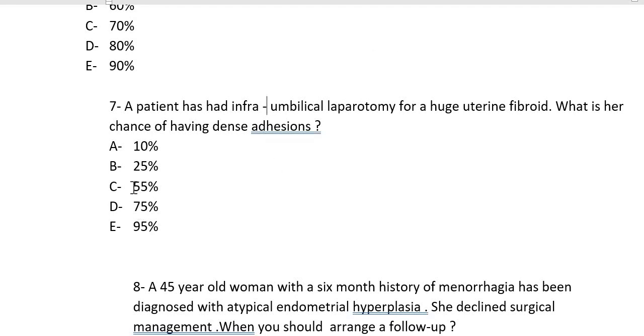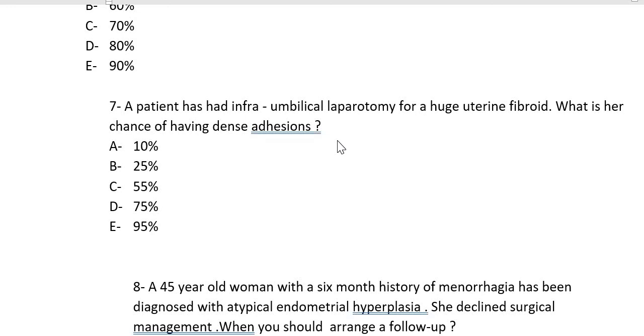Because the point is that if we are giving a vertical incision, the risk of having adhesions is 50%, right? Actually, the answer should be 55%. You know why? Because anyhow this is a vertical incision. This info has been taken from Strategy and from some TOG articles. If there is a Pfannenstiel incision, the risk of adhesion formation is 23%, and if there is a vertical incision, then the risk of adhesion is 55%.